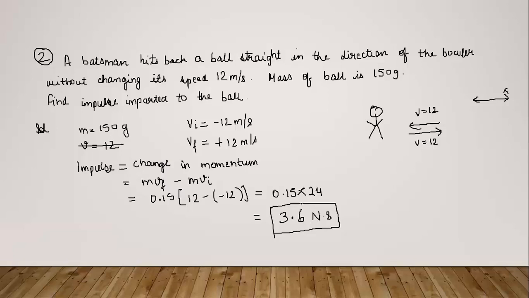See, this Newton second, where does it come from? We know how to calculate the SI unit of quantities, right? Impulse is F into delta T, where F is Newton and delta T is second. So Newton second is the SI unit for impulse. Also, we can write it in terms of momentum, because it implies the same thing. That's kg meter per second. So that's also correct.